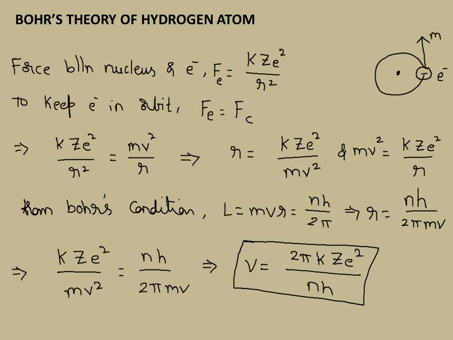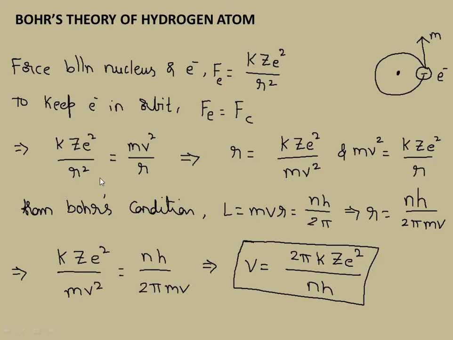Now the electrostatic force of attraction between the nucleus and the electron can be given as F equal to K into Ze square by R square. Now as the electron is continuously in a circular path, this electrostatic force should be completely balanced by the centripetal force. Hence kZe square by R square equal to mv square by R.